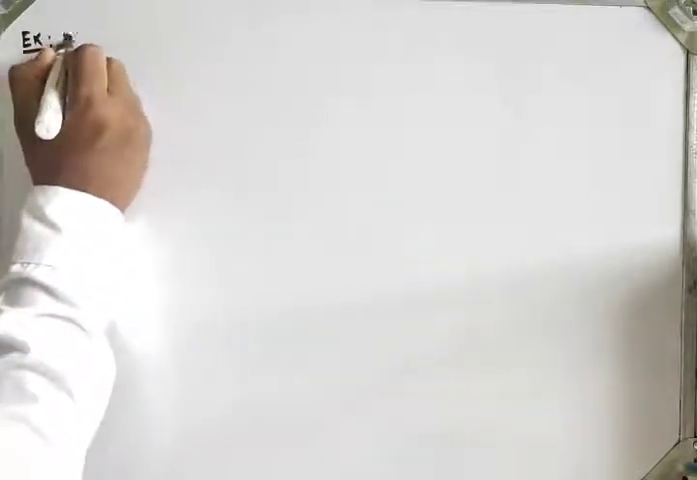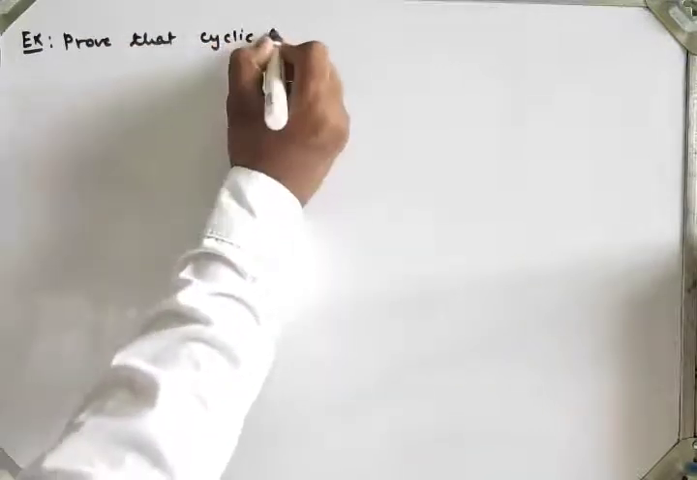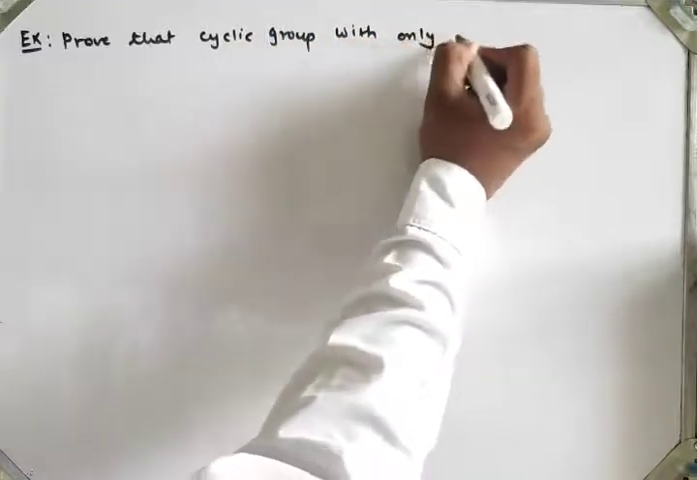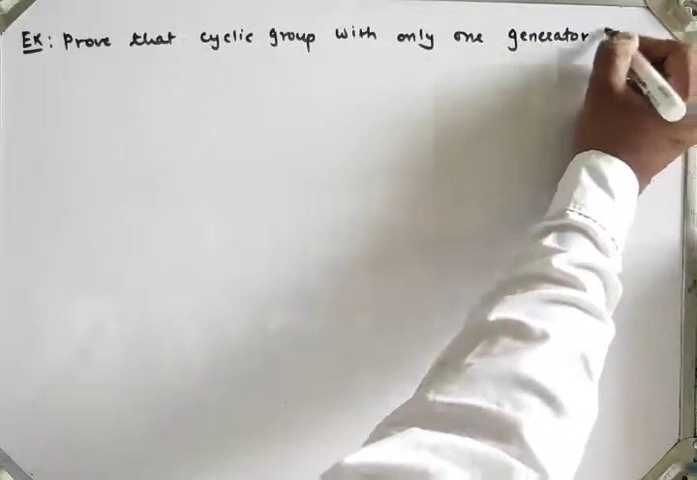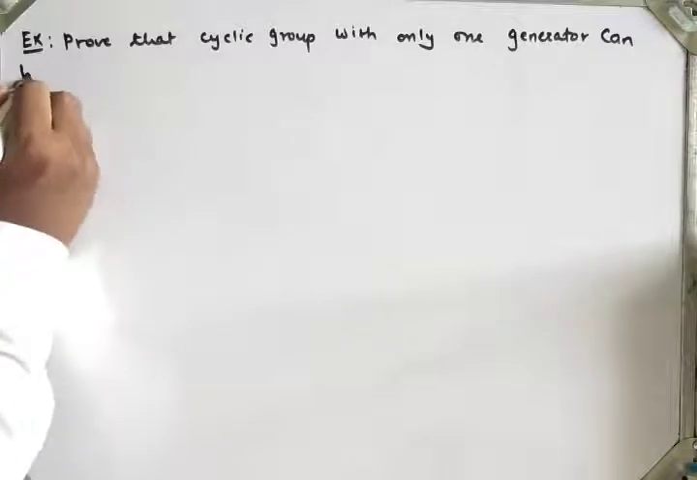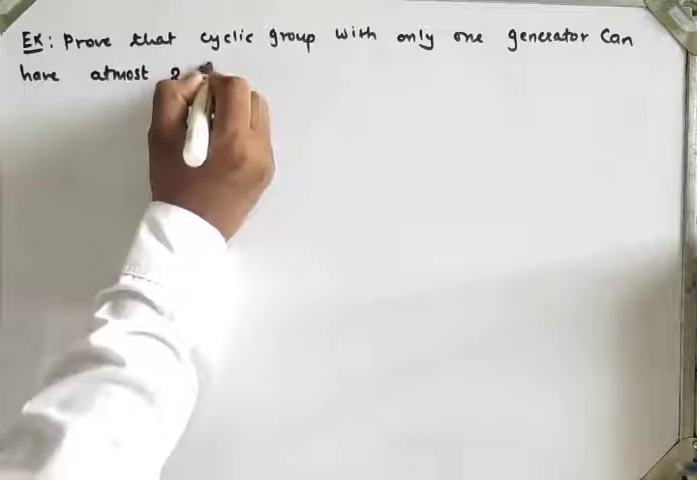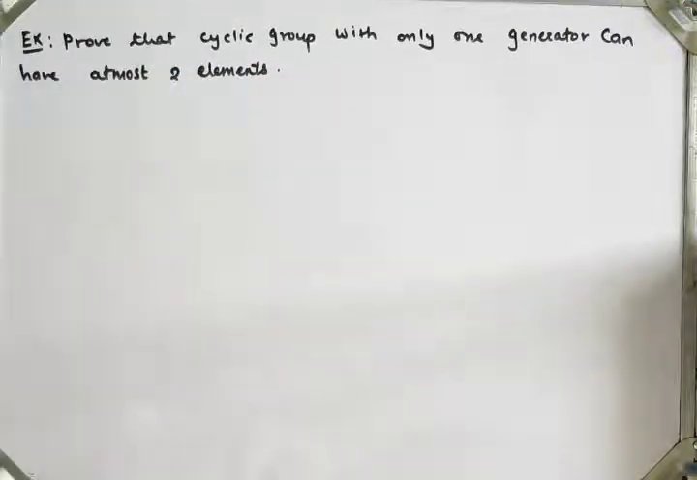A cyclic group with only one generator can have at most two elements. Means we have to show that if G is a cyclic group which has only one generator, then the group has a maximum of two elements.